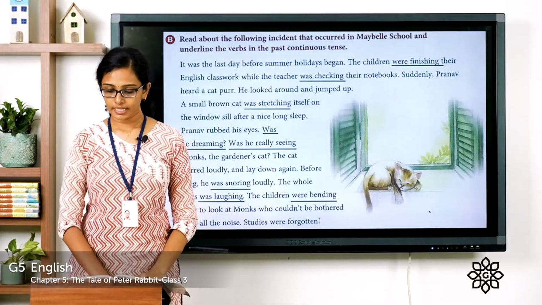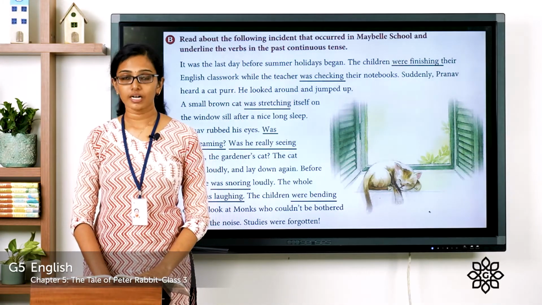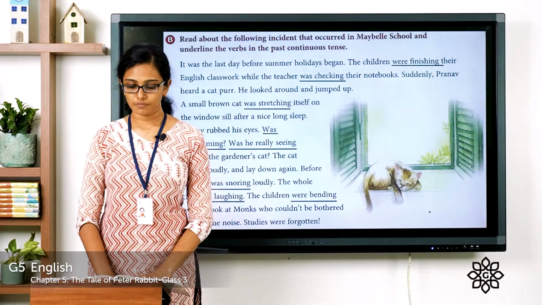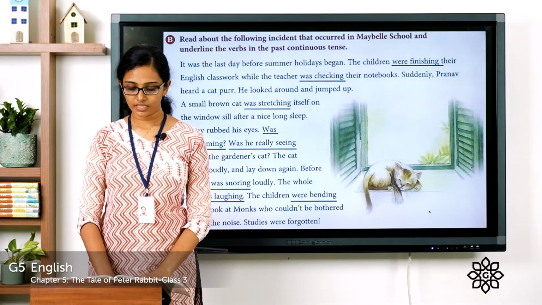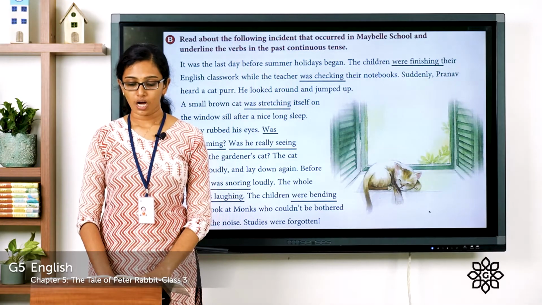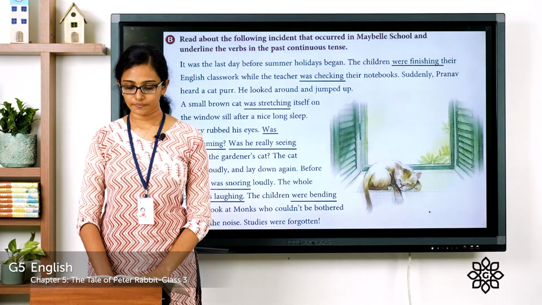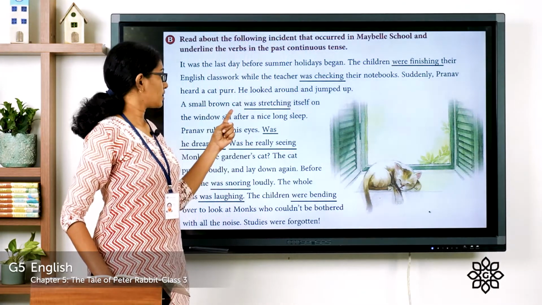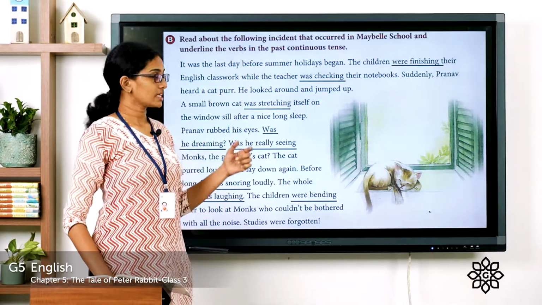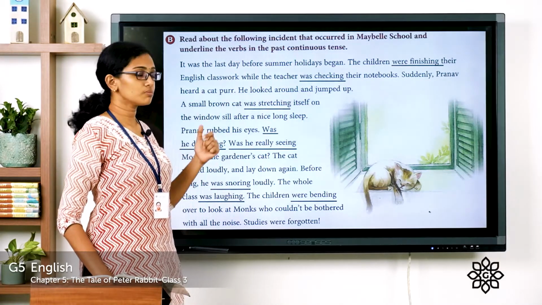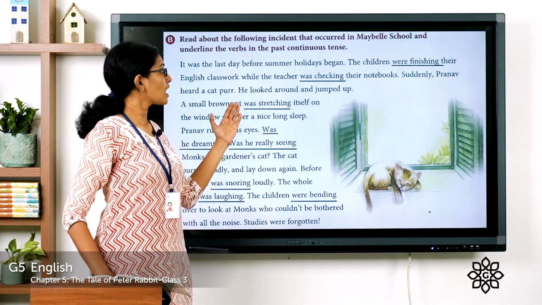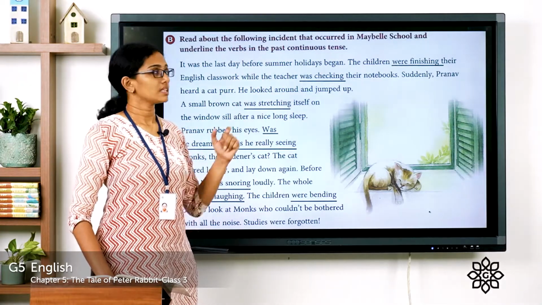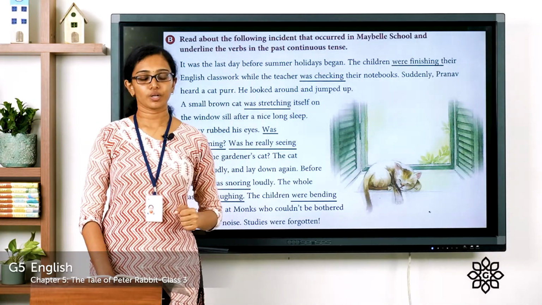Let's continue reading. Suddenly, Pranav heard a cat purr. He looked around and jumped up. A small brown cat was stretching itself on the windowsill after a nice long sleep. So here, the small brown cat was stretching. The subject is a small brown cat and the verb is was stretching. So it is was stretching, the verb given in past continuous form.